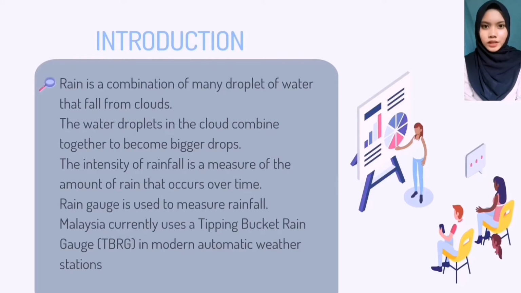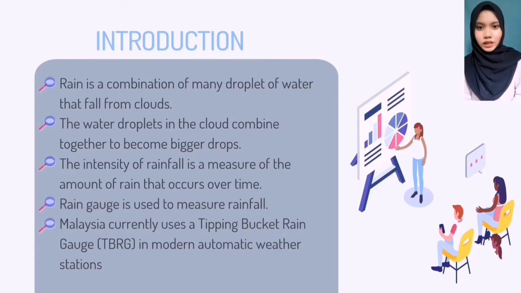Rain is a combination of many droplets of water that fall from clouds. The water droplets in the cloud combine together to become bigger drops. The intensity of rainfall is a measure of the amount of rain that occurs over time. A rain gauge is used to measure rainfall. Malaysia currently uses a tipping bucket rain gauge (TBRG) in modern automatic weather stations.